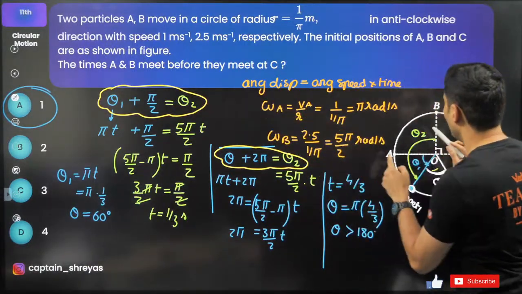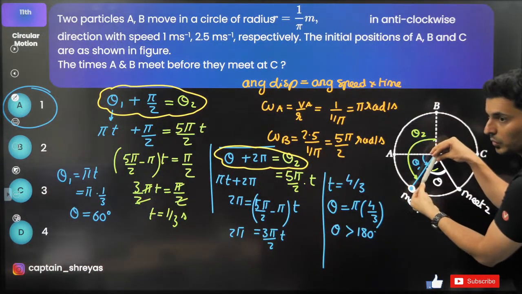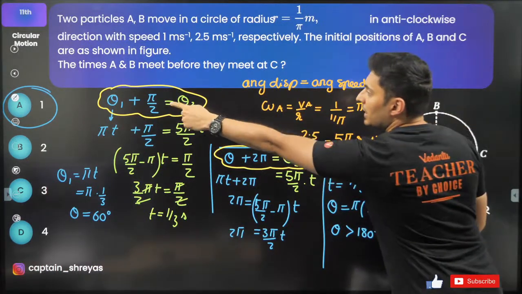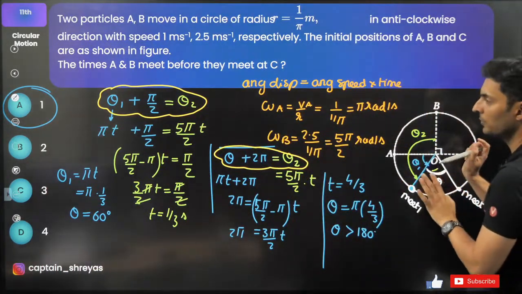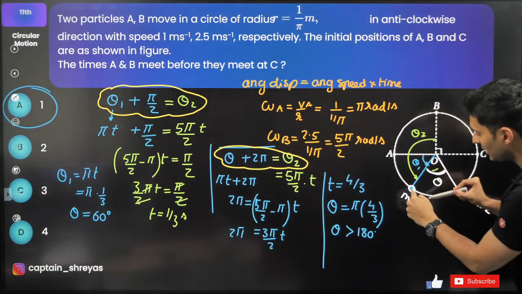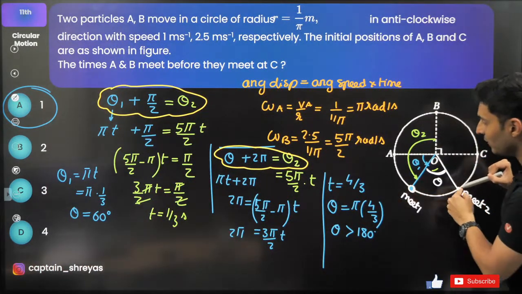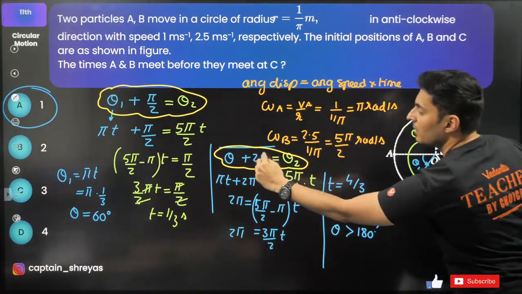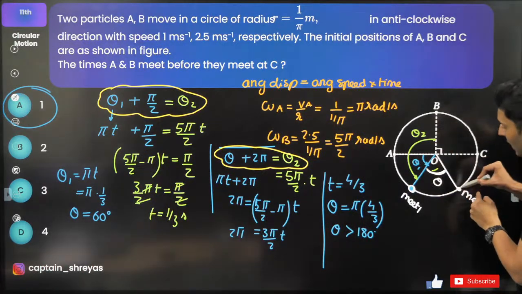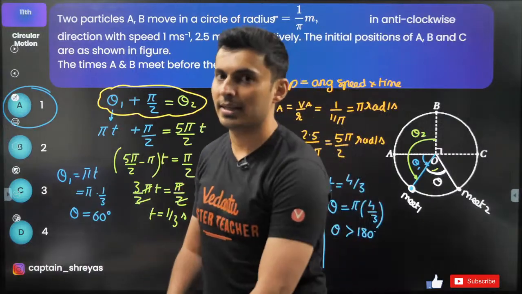For the first time, what I did was, this particle covered theta 1, this particle covered theta 2. So theta 1 plus 90 is theta 2. That's for the first time. For the second time, once they both are meeting here, let's say the first particle moves this much. The second particle would have moved an extra 2 pi radians. So the first particle's displacement plus 2 pi is the second particle's displacement. That's all. If you know this, you will get it.